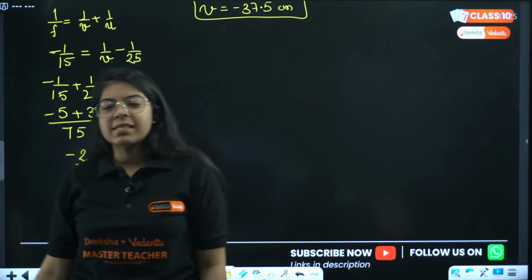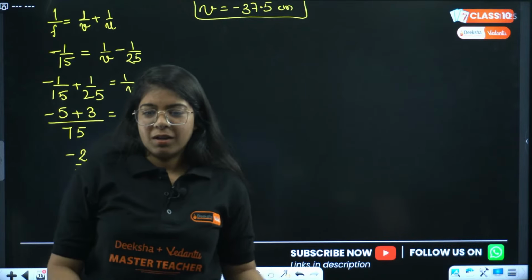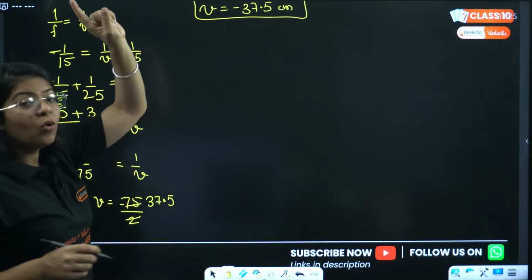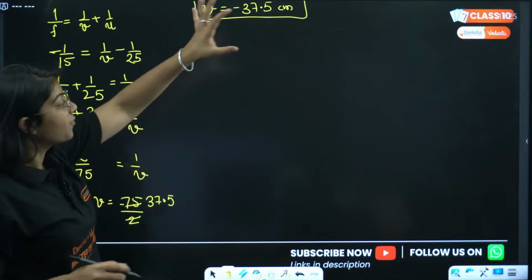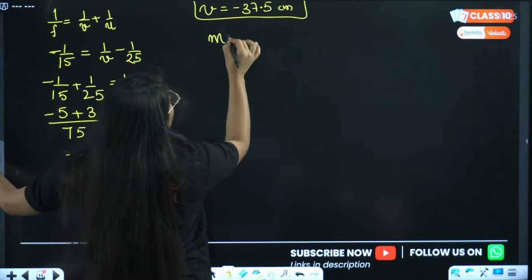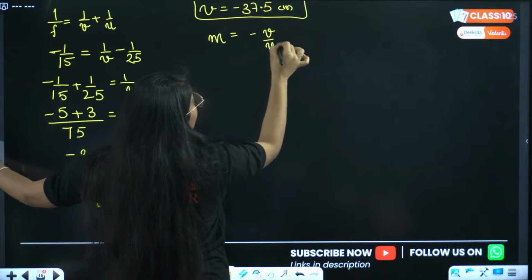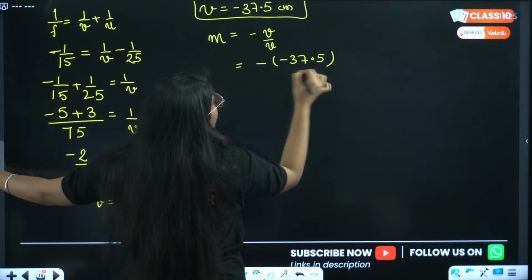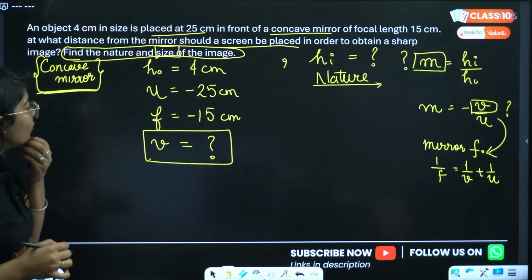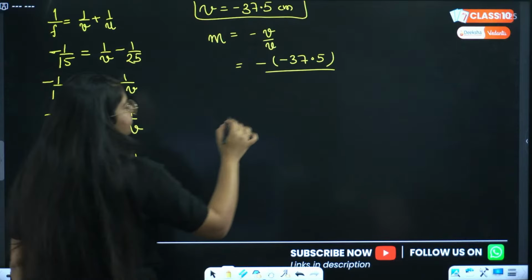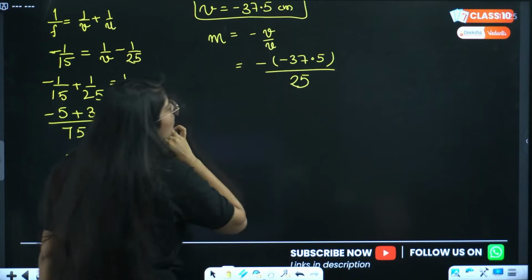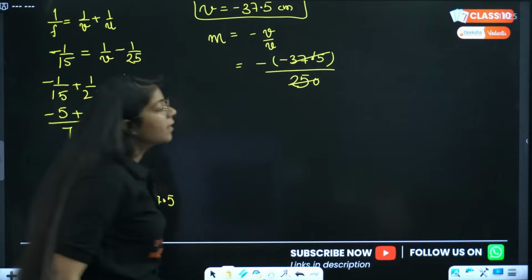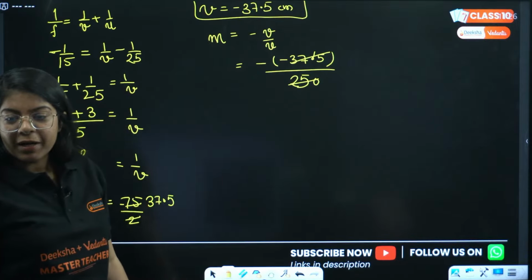Okay, anyone has any doubt? Okay, next we have to find the height of the image, but for that we need magnification. So can I find magnification using this formula? This is minus of minus 37.5 divided by U. What is the value of U? U is minus 25. So I am guessing this goes on to 15. No, how will you cut this? 375 divided by 250, everyone.